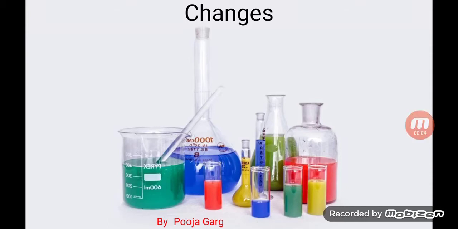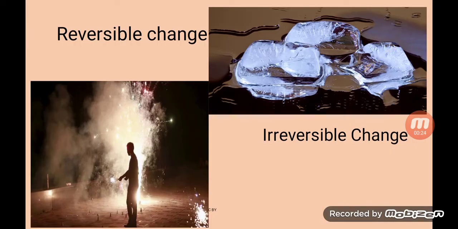Dear children, today we shall study the chapter Physical and Chemical Changes. There are certain changes around us where we can get the original substance back by simple methods, like melting of ice. This melting of ice is a reversible change.